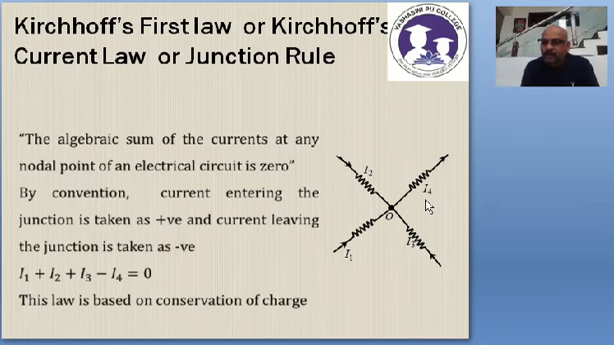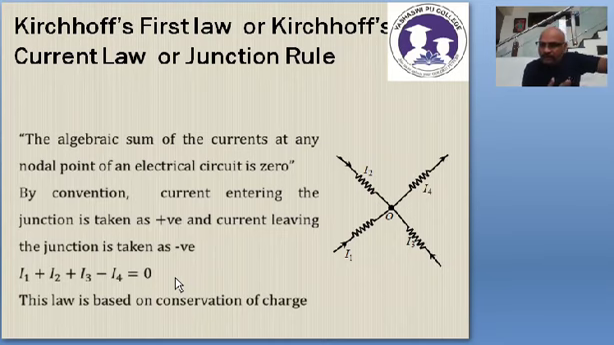Remember that. Here, incoming currents are taken with the positive sign and the outgoing currents are taken with the negative sign. Look at this equation. I1 incoming current, positive sign. I2 incoming current, positive sign. I3 incoming current, positive sign. I4 outgoing, negative sign. If you shift I4 to the right hand side, you will get plus I4. So I1, I2, I3, the sum of incoming currents, is equal to the sum of outgoing currents.